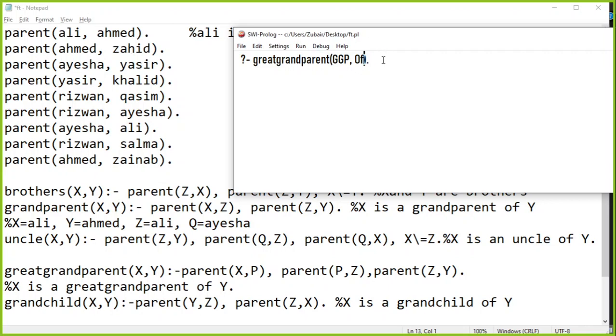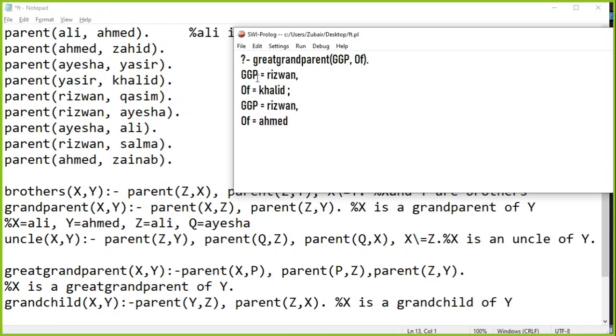इसके अलावा भी हो सकते हैं, हम एक एक को चेक करते हैं और उस पर बात करते हैं, एंड देन probably इसके अंदर hopefully Aisha and Zahid का relation भी आना चाहिए. So first of all it's saying that Rizwan is the great grandparent of Khalid. How so? Khalid का parent Yasir, Yasir का parent Aisha, and Aisha का parent Rizwan. So yes, Rizwan is the great grandparent of Khalid.